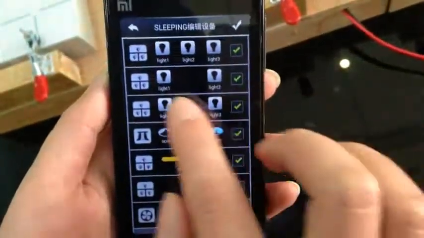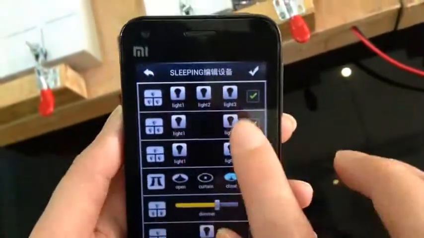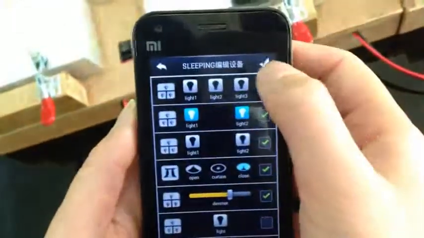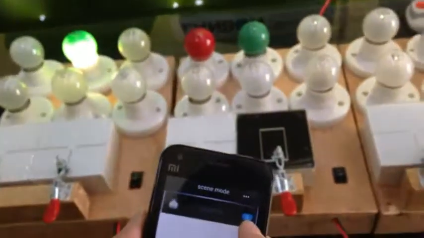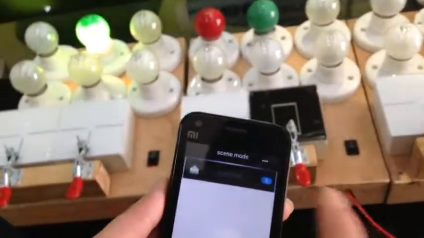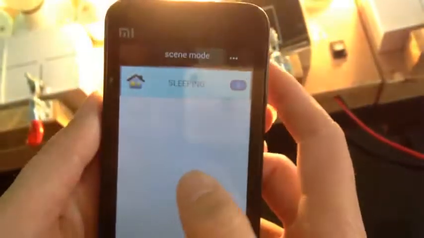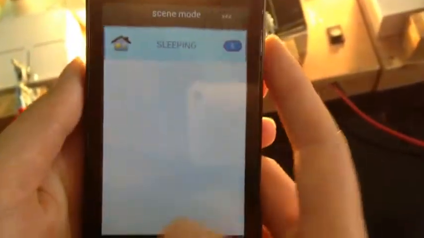For example, this one on, the others off. Sure. It will show here are 5 switches. You can see the light is on, the rest is off. You can add things as many as you need.